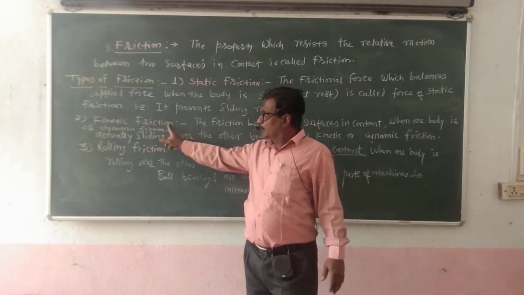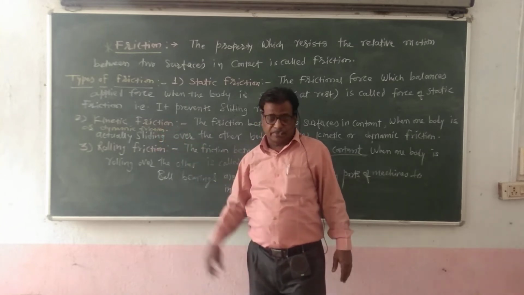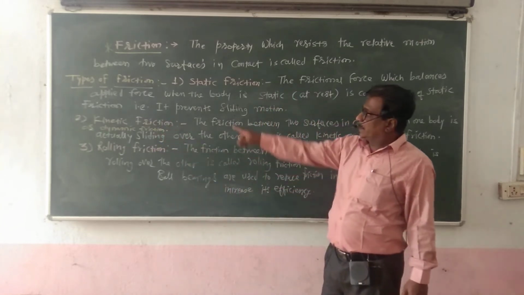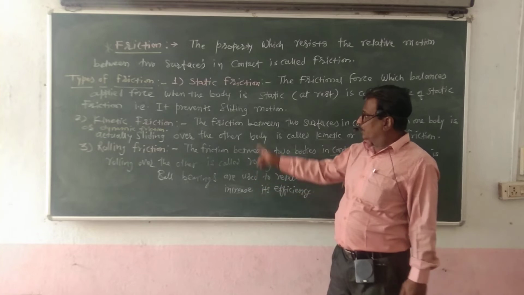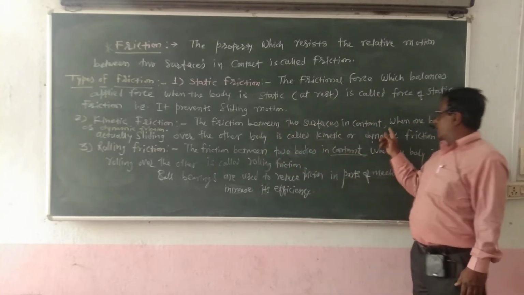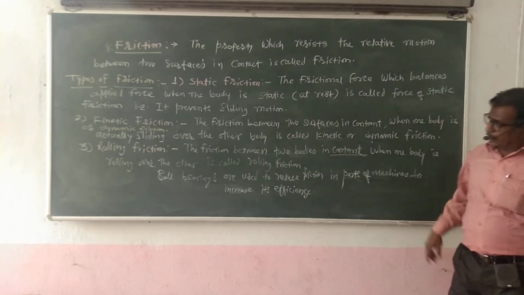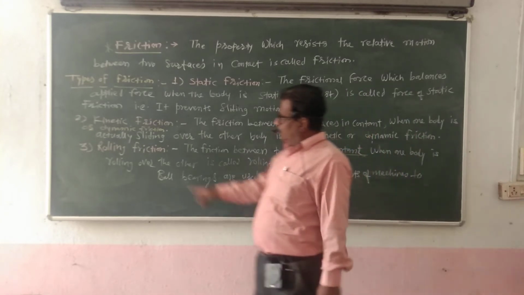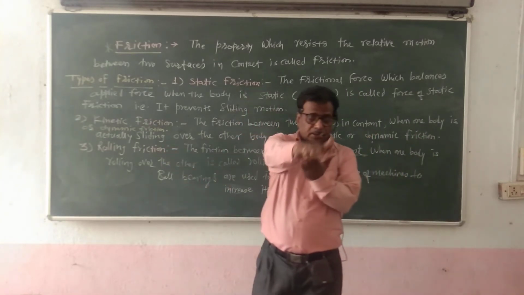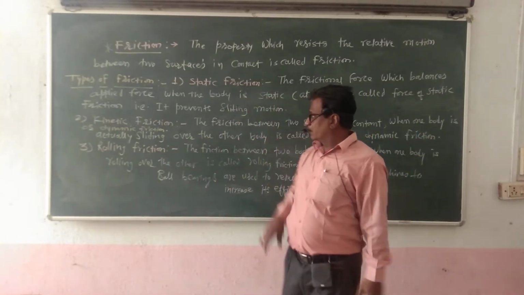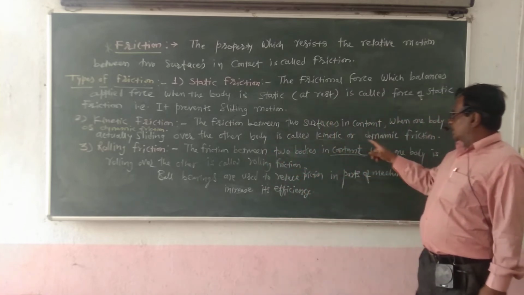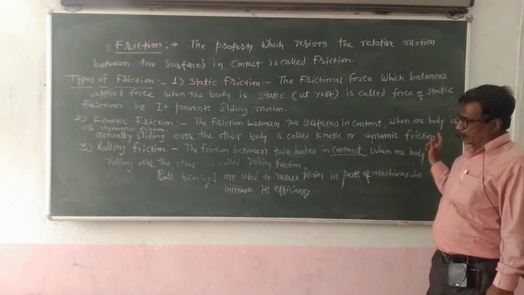Now the second type is called kinetic or dynamic friction. So what is meant by kinetic or dynamic friction? That is the friction between two surfaces in contact when one body is actually sliding over the other. That friction is called kinetic or dynamic friction.